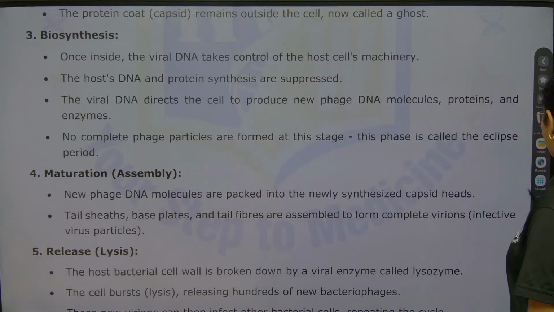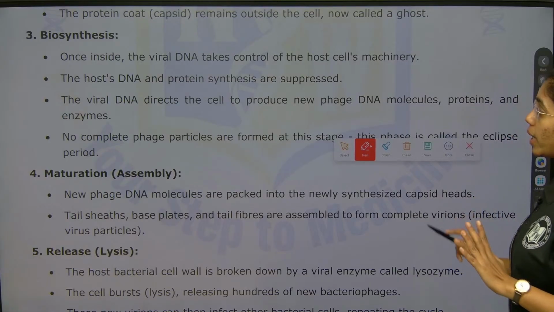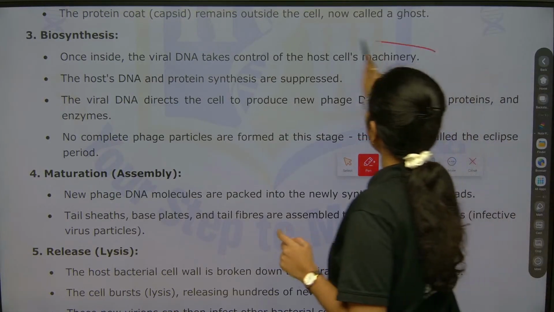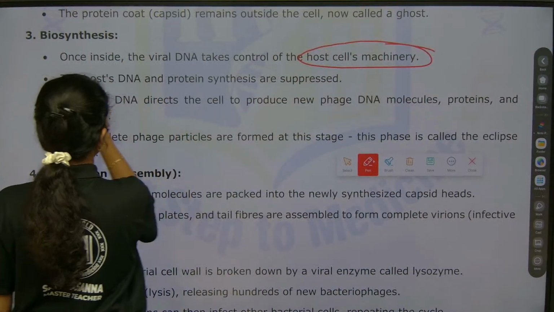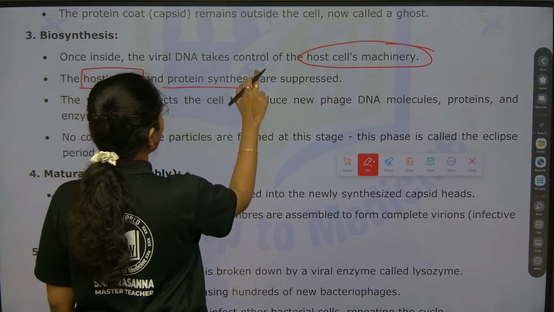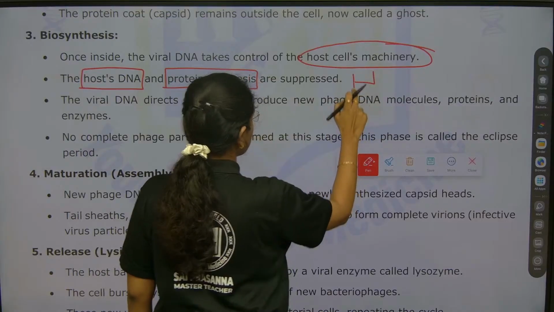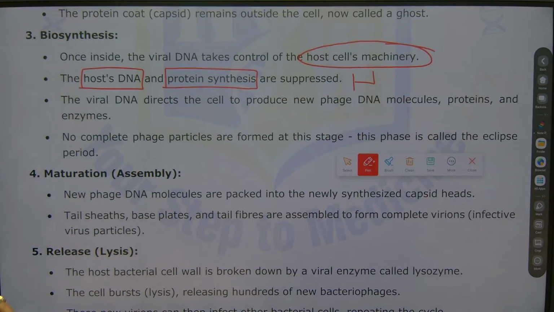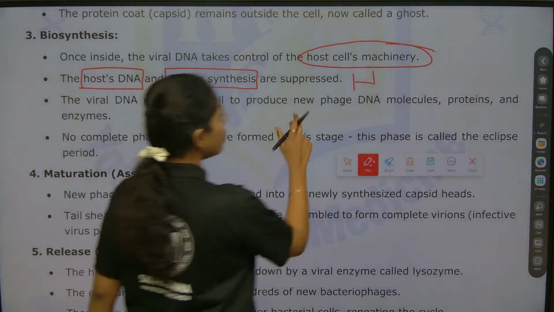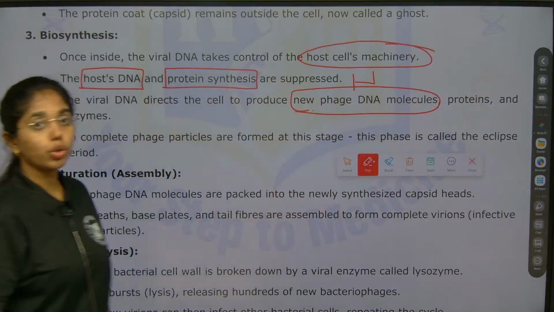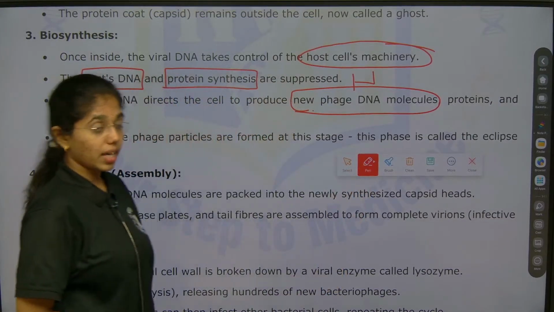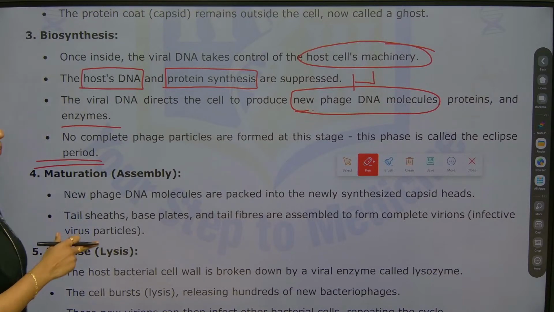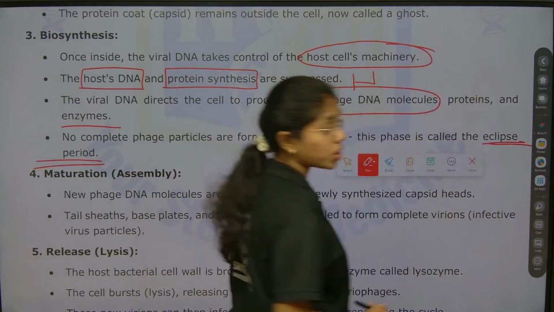Next is biosynthesis. Once inside, the viral DNA takes control of the host cell machinery completely. Host DNA and protein synthesis will be suppressed. Next, the viral DNA directs the cell to produce new viral DNA molecules, proteins and enzymes. There are no complete viral particles formed at this stage. This phase is known as what? Eclipse period.